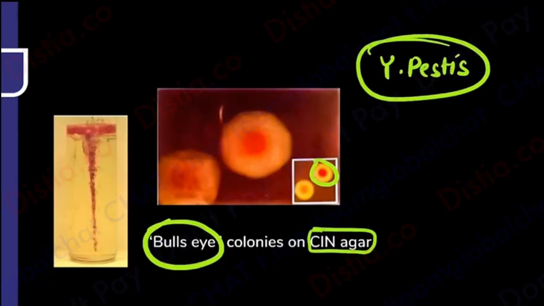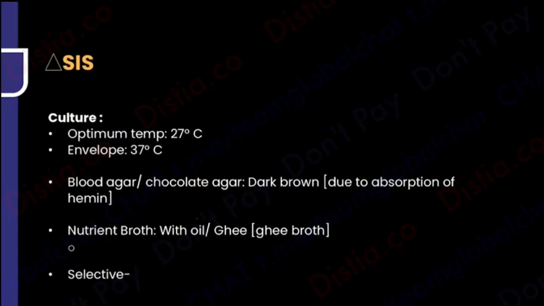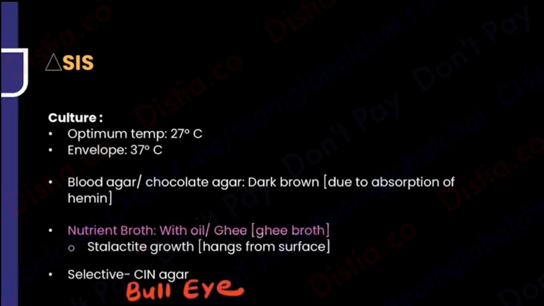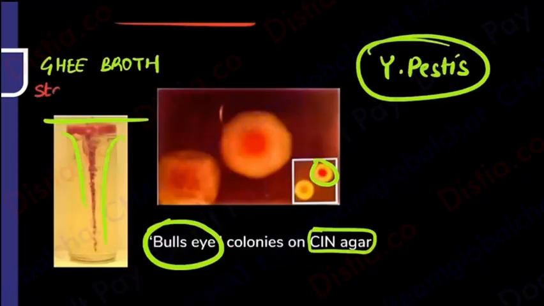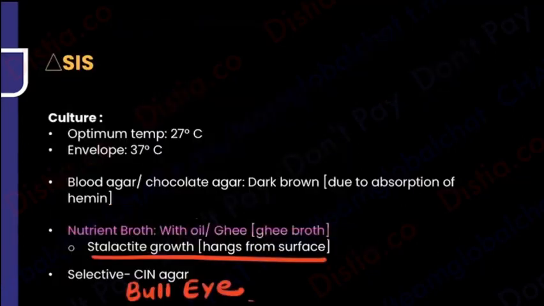Apart from that, you can also see the ghee broth. There is something known as a ghee broth, and from the top of the ghee broth, do you see something falling down? So that is referred to as the stalactite growth. So remember, the selective media was CIN agar, that is going to show you the bullseye colony. Whereas if they ask you about the ghee broth, that is going to show you the stalactite growth. Stalactite growth means something is hanging, dropping from the surface. It is hanging from the top, and bullseye of course looks like a bullseye. These are the two main things.